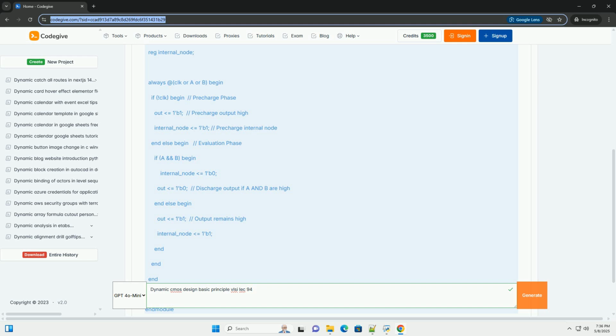Noise sensitivity: because the output node is floating during the evaluation phase, it is more susceptible to noise. Non-robustness: dynamic circuits require careful timing analysis and design to ensure correct operation. Monotonicity: dynamic logic only allows for monotonic evaluation.